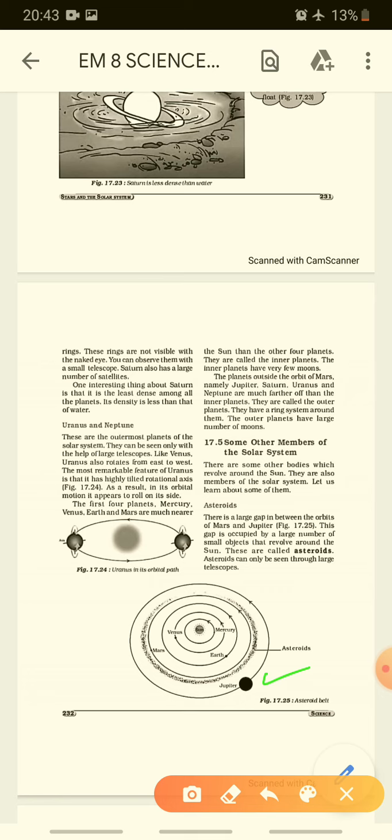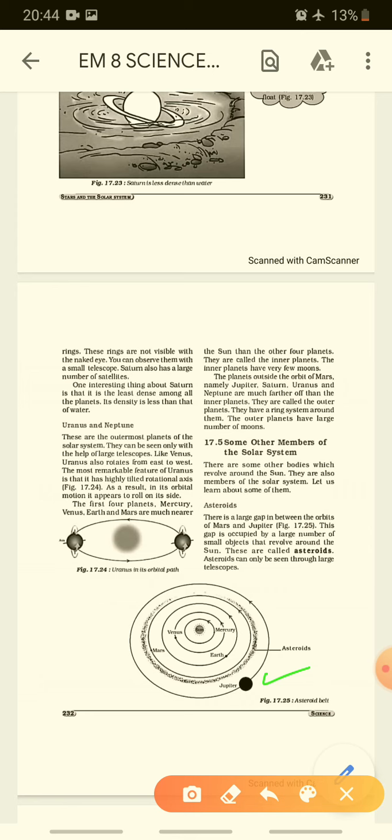Are you all clear? Inner planets are very close to the sun, we can say. They are the first four planets, and the outer planets are Jupiter, Saturn, Uranus and Neptune. So they are further than the inner planets. They are called the outer planets. So we are clear what are inner planets and what are outer planets.